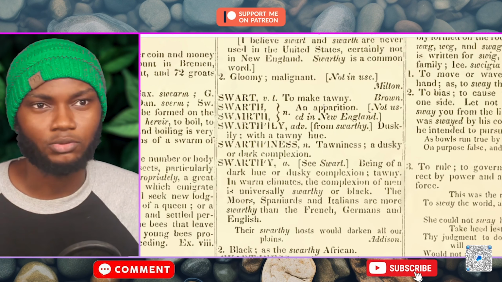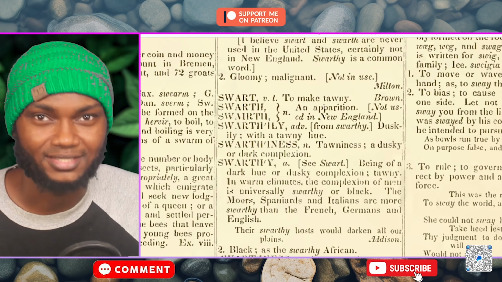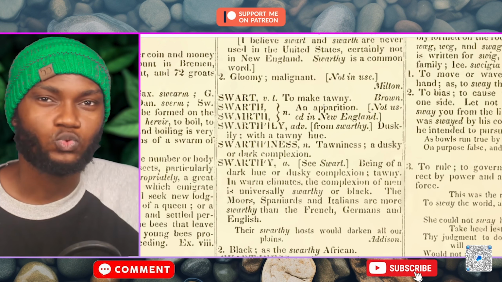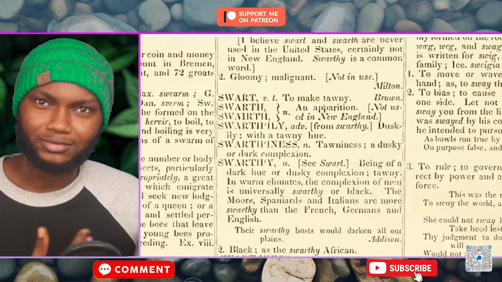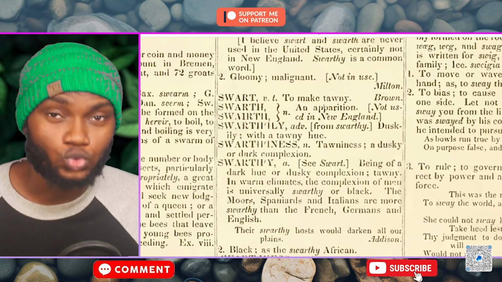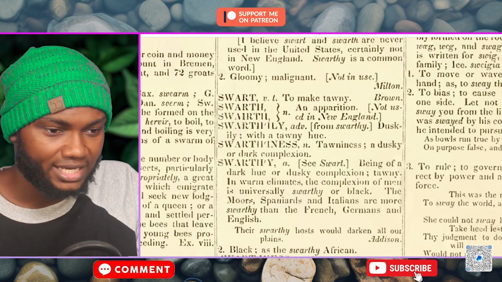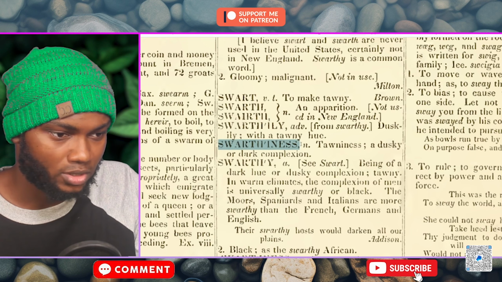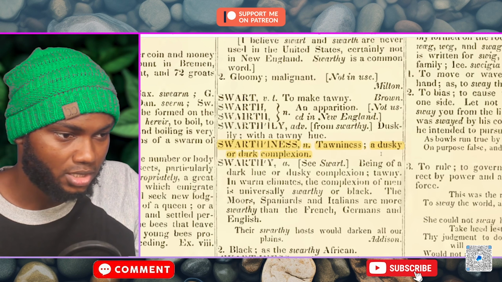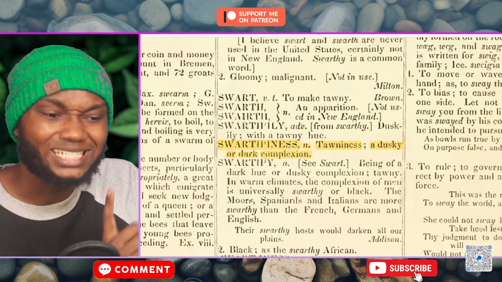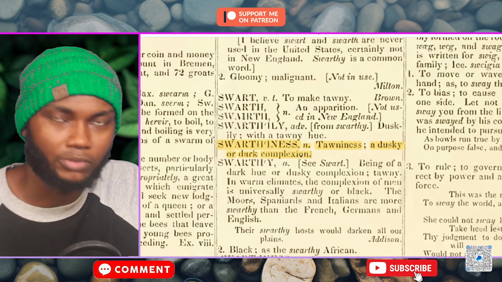Like, for example, you may have some light-skinned Africans today. Those light-skinned Africans would be called tawny people, while the darker-skinned ones are the true swarthy people. But guess what? They are both swarthy, okay? Swarthiness. Swarthiness means what? Look at what it means. It means a dusky or dark complexion. Very important that we realize this.